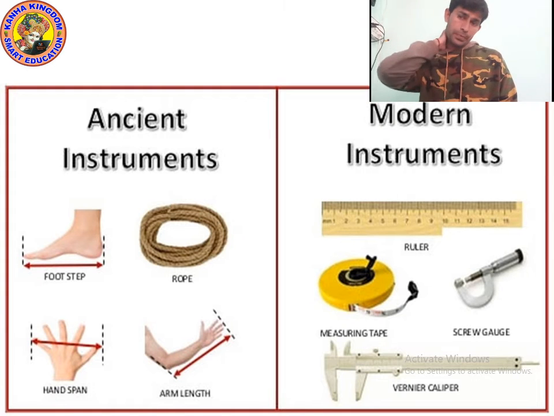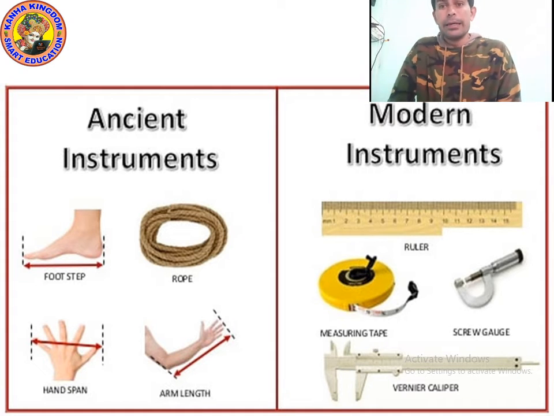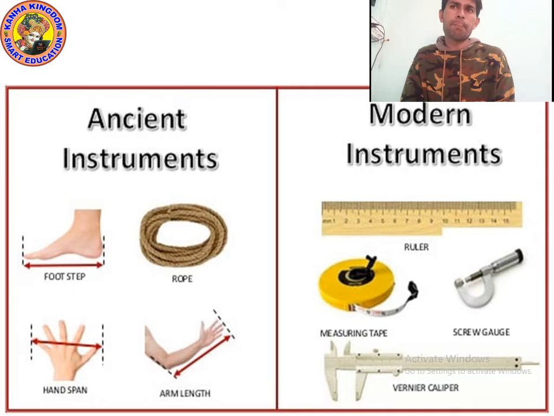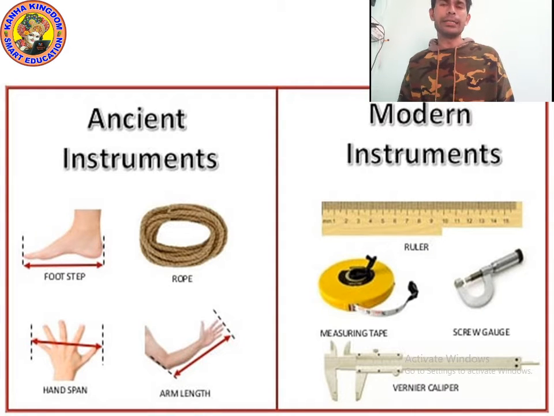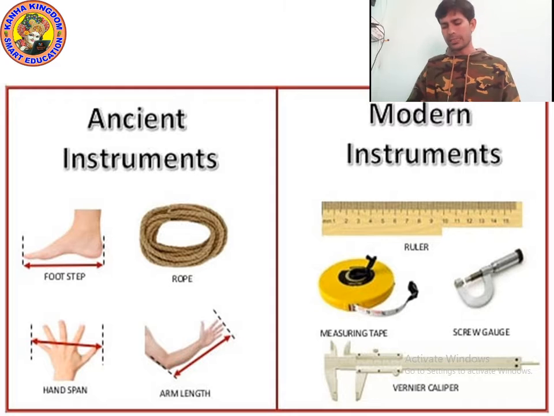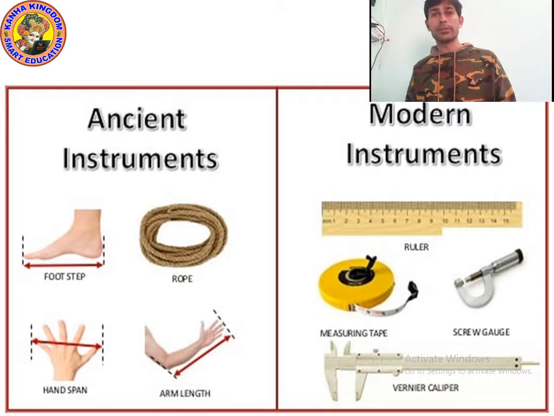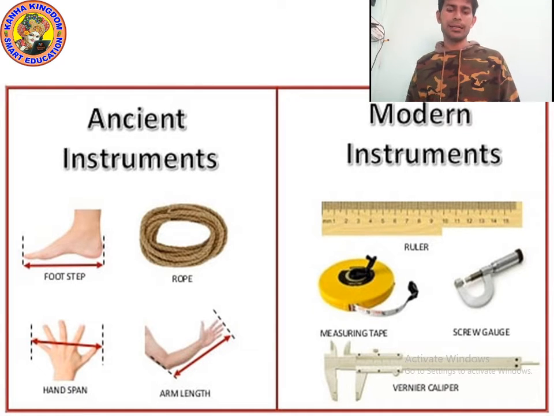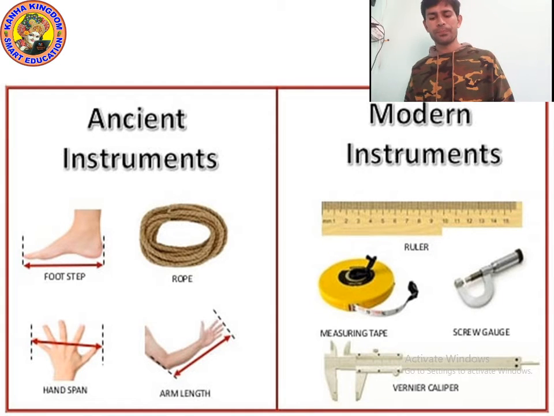As you can see in the picture, first look at the ancient instruments. The spelling of ancient is A-N-C-I-E-N-T. The spelling of instruments is I-N-S-T-R-U-M-E-N-T-S.